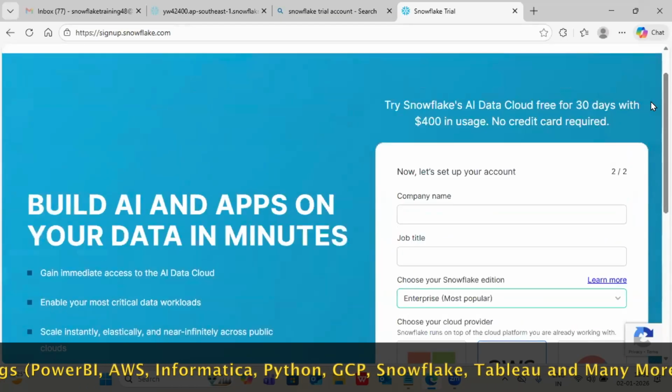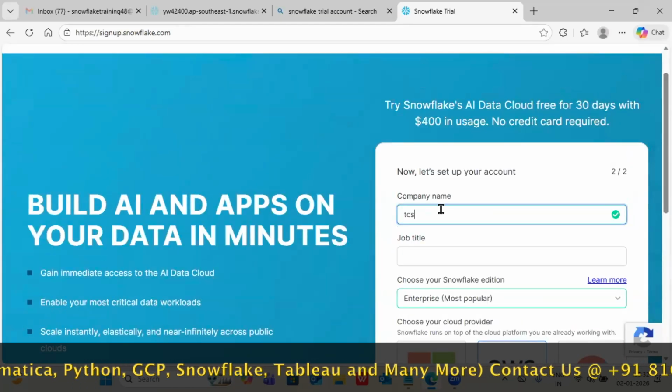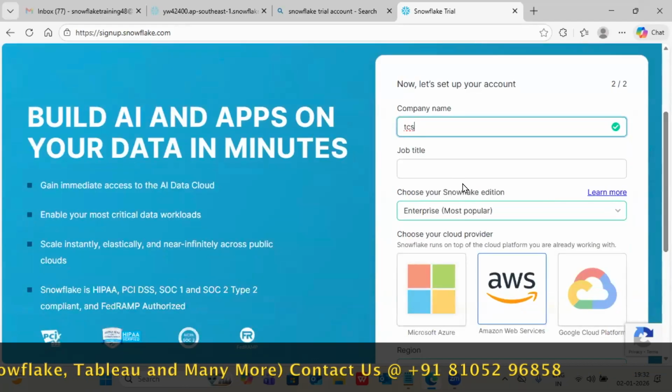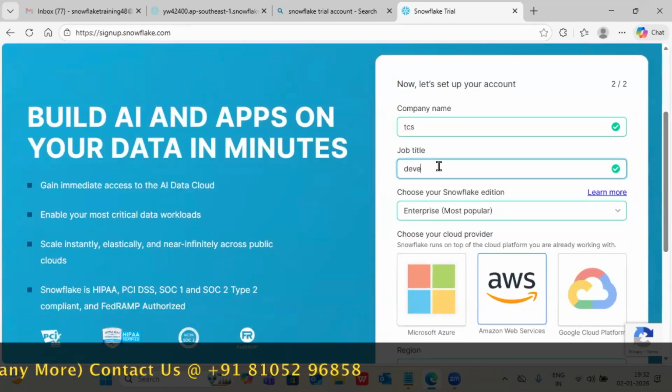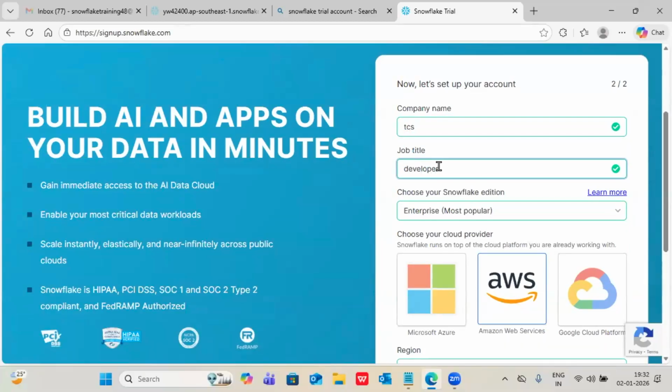Now, company name. Any company name you can give. You no need to give your own company name. And after that, we have to give the job title. That's it. And now you have to understand very clearly.